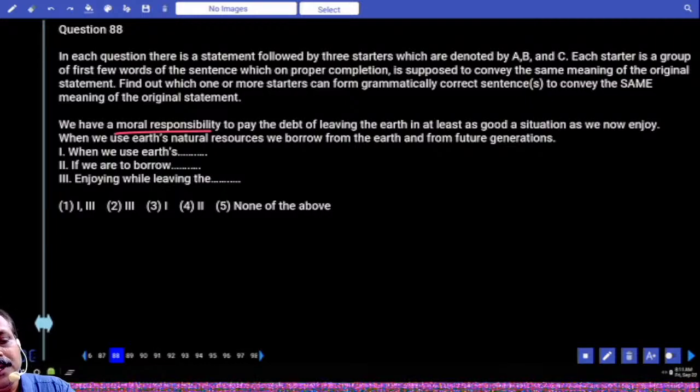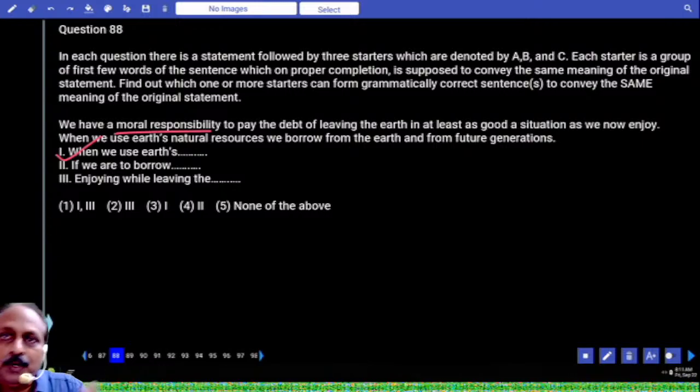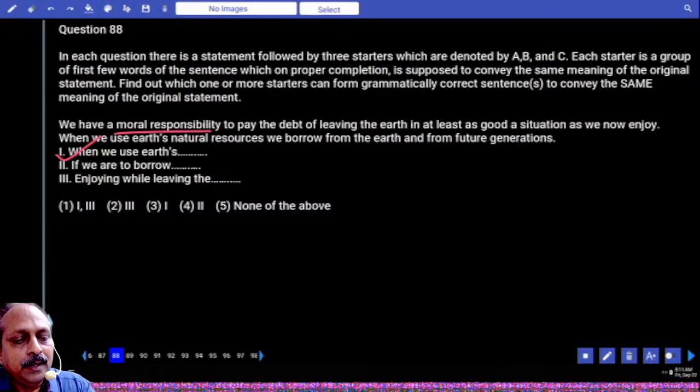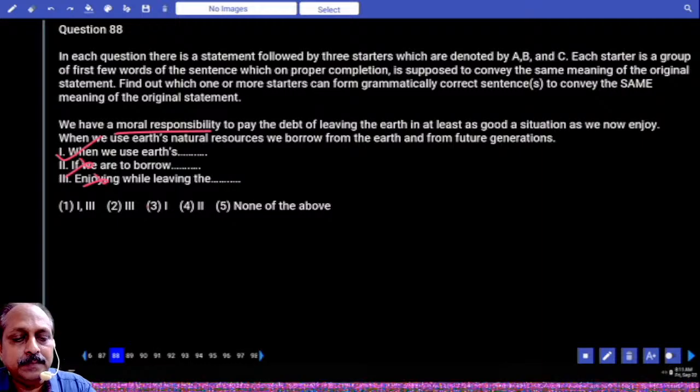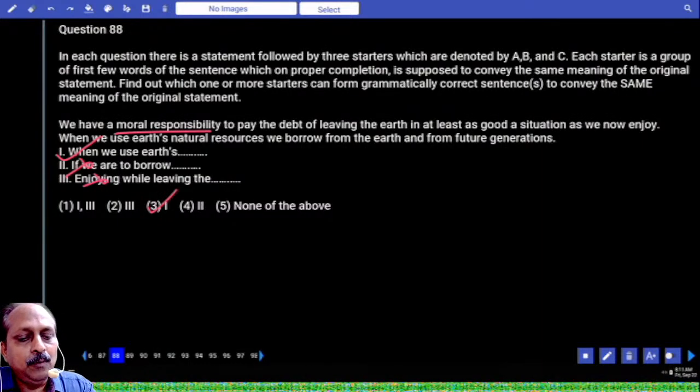And responsibility is what? We have to keep it in a good situation. Based on that, when we use, we have a moral responsibility. We have to keep something in perfect condition because we have borrowed from the earth and future generations. First one is correct. You cannot use a condition if, not relevant here. Enjoying while leaving, not relevant. So what is the answer? Only one. Which option is that? Third option.